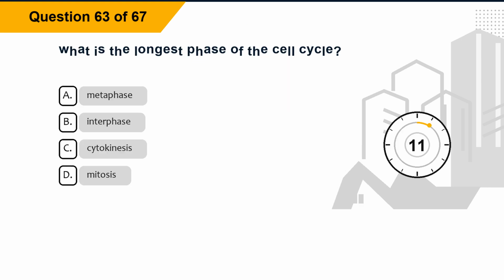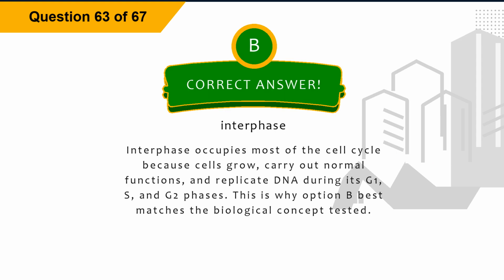Question 63. What is the longest phase of the cell cycle? Option A, metaphase. Option B, interphase. Option C, cytokinesis. Option D, mitosis. The correct answer is option B, interphase. Explanation: interphase occupies most of the cell cycle because cells grow, carry out normal functions, and replicate DNA during its G1, S, and G2 phases. This is why option B best matches the biological concept tested.